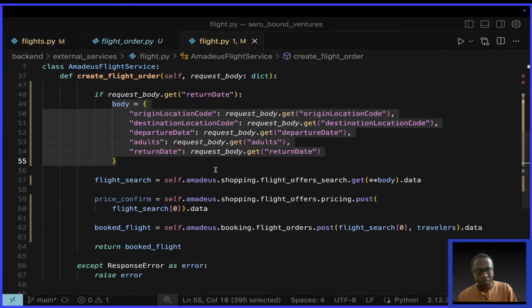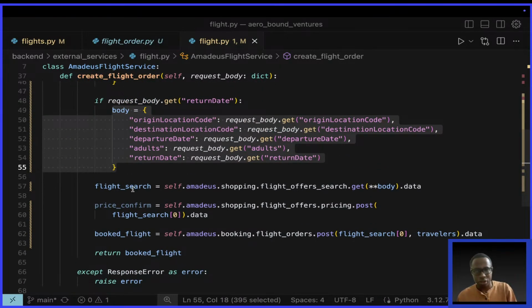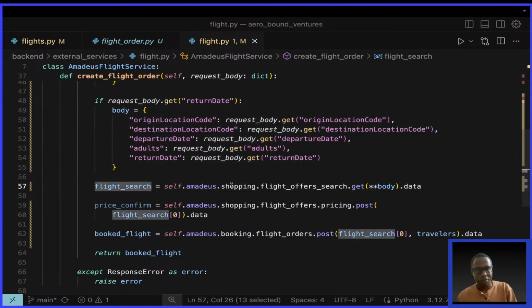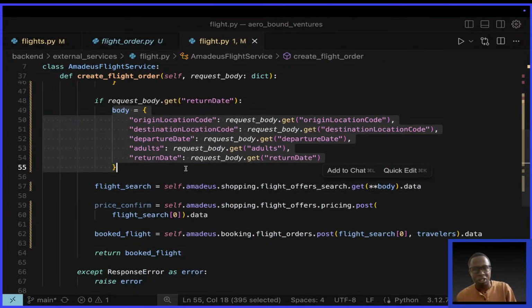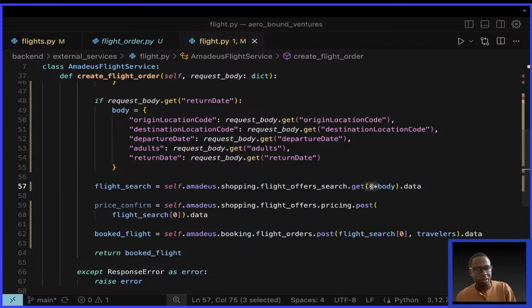Then I make a flight search, and I unpack the information in the dictionary using these double asterisks. This is usual Python. The body means it will say origin location code equals this, destination location code equals this right here. Then I pick its data and store it in a variable called flight search.